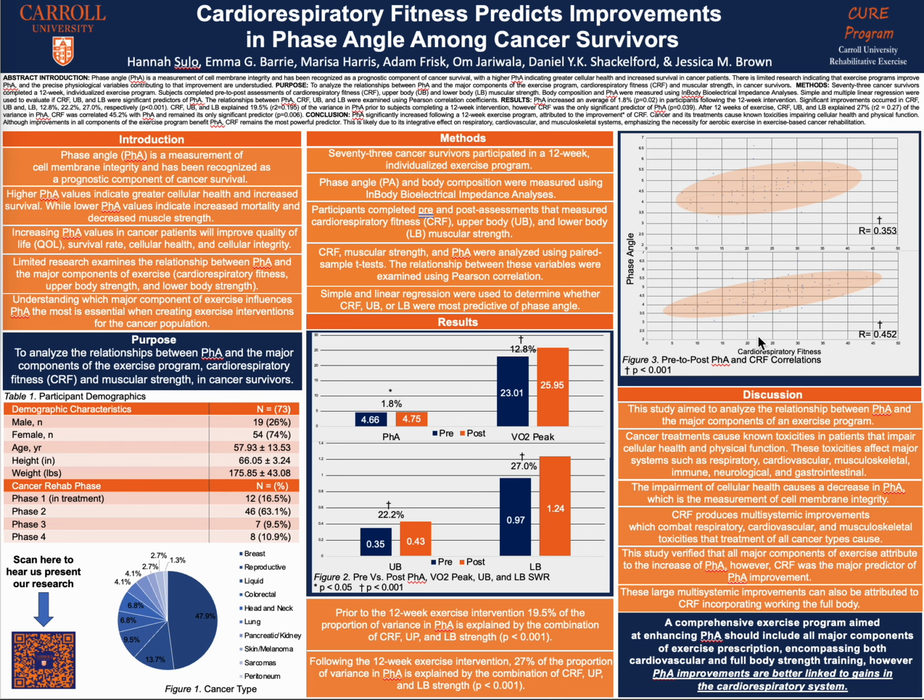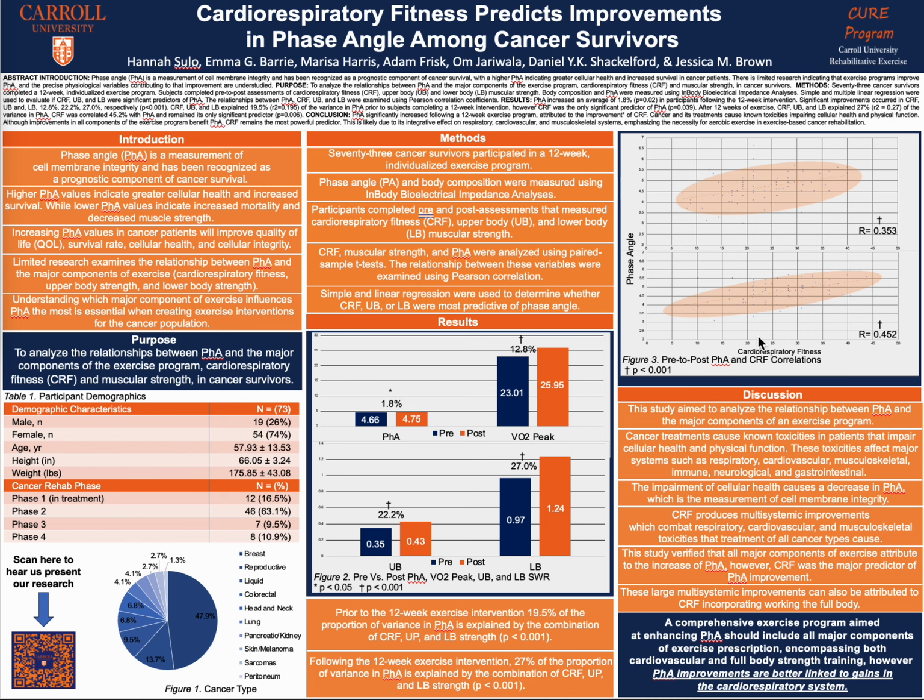The aim of our study was to examine the relationship between phase angle and the major components of an exercise program. Cancer treatments often cause toxicities that impact cellular health and physical function. These toxicities often compromise the major systems in the body, including cardiovascular, respiratory, musculoskeletal, neurological, immune, and gastrointestinal. These impairments ultimately lead to a decline in phase angle, a measurement of cell membrane integrity, with cardiorespiratory fitness producing the most significant improvements in cancer survivors.